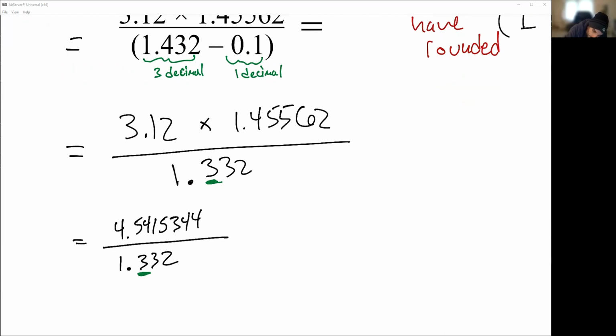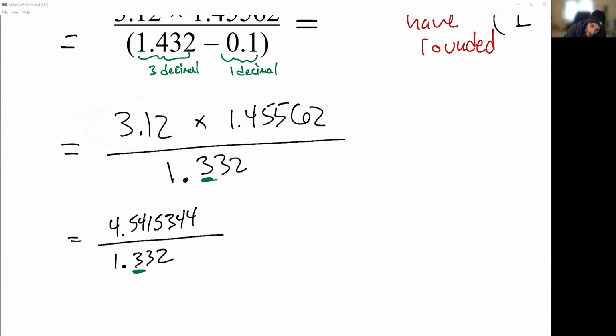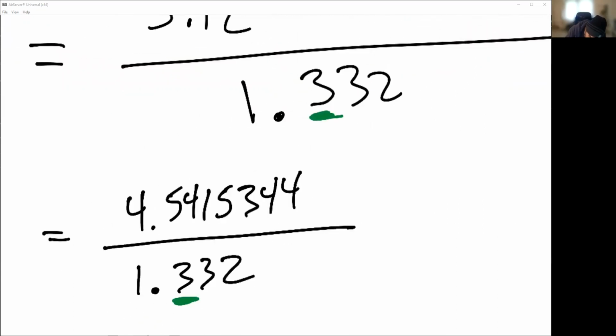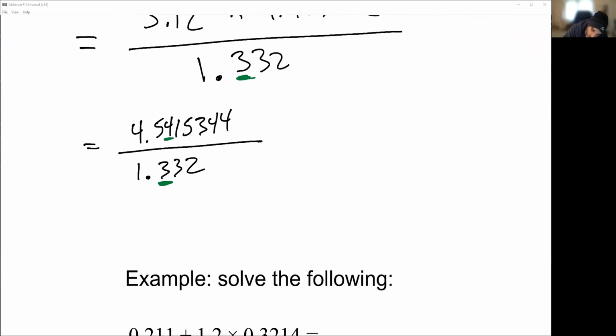When we multiply, we're interested in the number of sig figs. So this number here has 3 sig figs. This number here has 6 sig figs. The one with the least is the 3. So that means when I'm looking here, I would have rounded to the 3rd sig fig. We still have one more operation to do. Notice that I have not rounded yet. Now, when I plug this into my calculator, I'm going to use all of that.